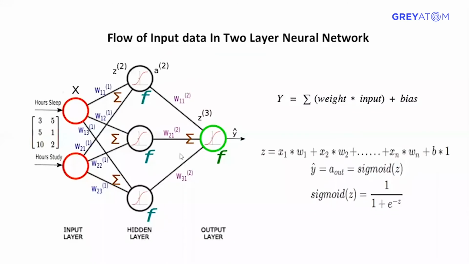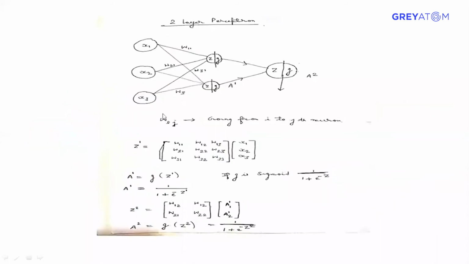So just to give you a brief idea of the flow of the network here, these are the input features. Again, let's consider the example of football match prediction. Now instead of using a single perceptron, we are trying to build a two-layer perceptron.